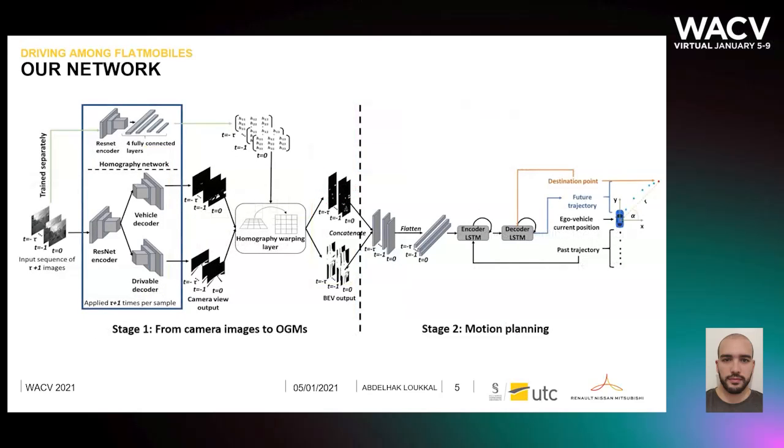Next, we see the overall architecture of our end-to-end two-stage motion planning network. The first stage of our network takes as input a sequence of RGB images and outputs the corresponding sequence of bird-eye view semantic masks. These masks are then fed as input to the second stage of our network that does motion planning.